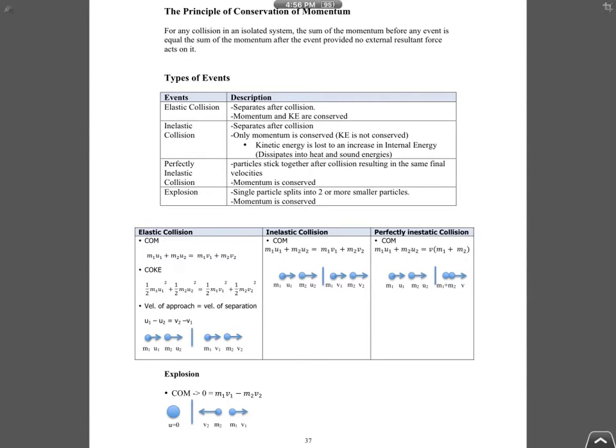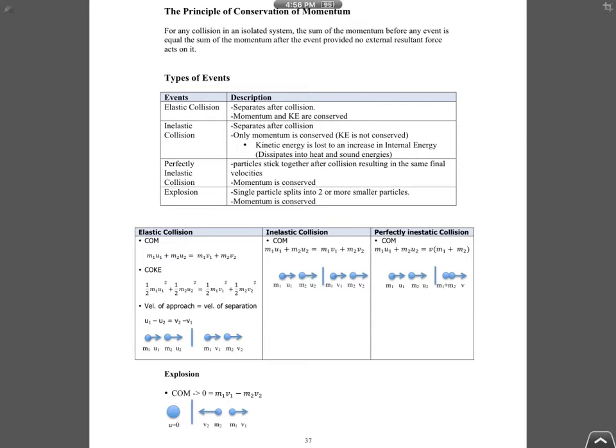But I won't mention momentum because momentum is always conserved in whatever event. Whether it's elastic, inelastic, perfectly inelastic collisions, or explosion or implosion, your momentum must always be conserved in an isolated system. So we are only talking about the differences. In elastic, also called perfectly elastic collision, it must separate after collision, but most importantly, your KE must be conserved. When I say KE is conserved, I'm talking about total KE before and after the collision.